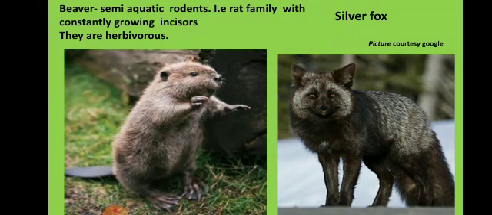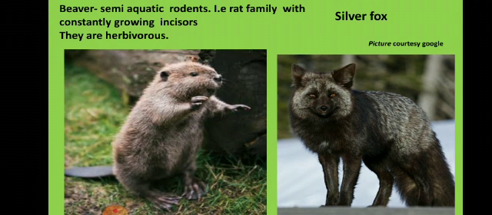Here first picture is beaver. Again beaver is a semi-aquatic rodent. Now rodents means from the rats family, and rodents means the animals who are having the incisors, big incisor. That is जे समोरचे दोन दात असतात ज्याच्याने ते कुरतडतात, that are called the rodents. तर म्हणजे जे कुरतडणारे प्राणी आहे जसं उंदीर. So these are called the rodents and beaver belongs to the rodent family.